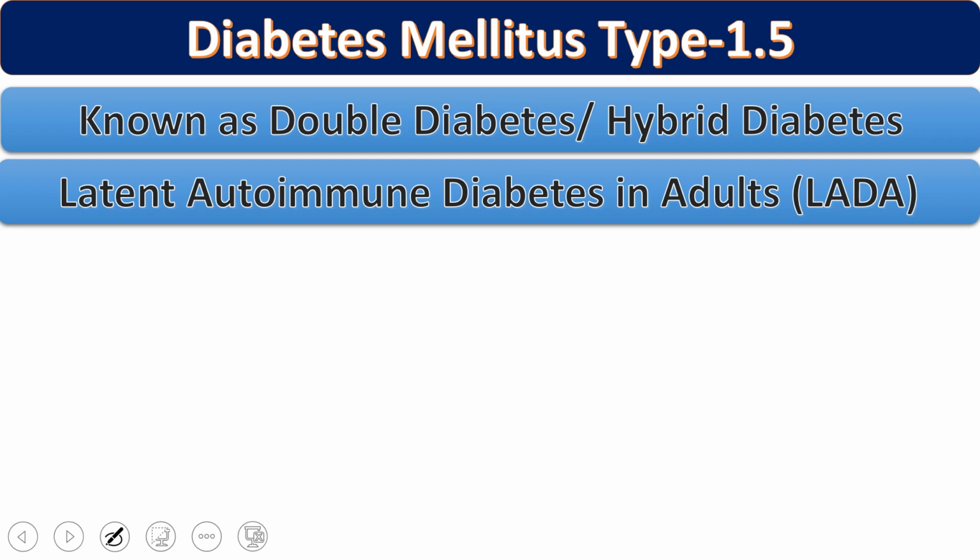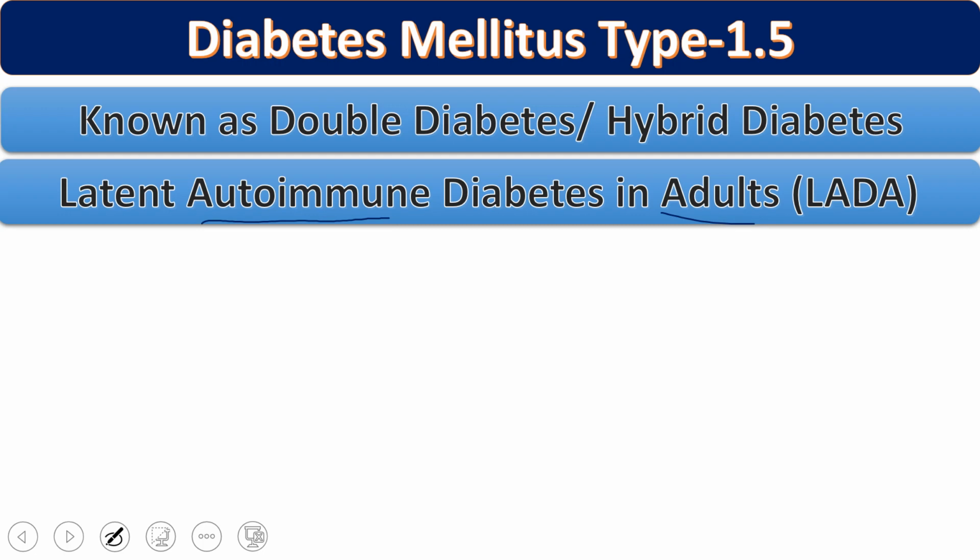LADA is a form of type 1 diabetes that develops later in adulthood, because normally we know that type 1 diabetes mellitus occurs at a young age, and type 2 diabetes normally occurs at a later stage of the lifespan, in old or adult people. But this type 1.5 diabetes, or LADA, is normally type 1 diabetes mellitus which occurs in adults. It is mainly caused by autoimmunity. So it is type 1 diabetes mellitus, but it occurs at a later stage of life in adults. That's why it has that name.